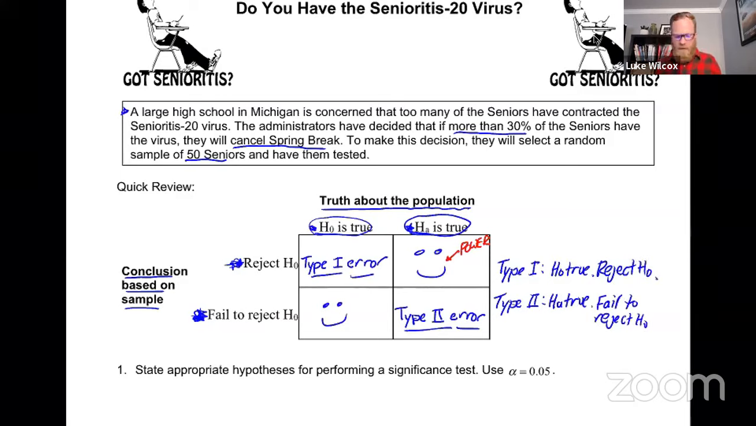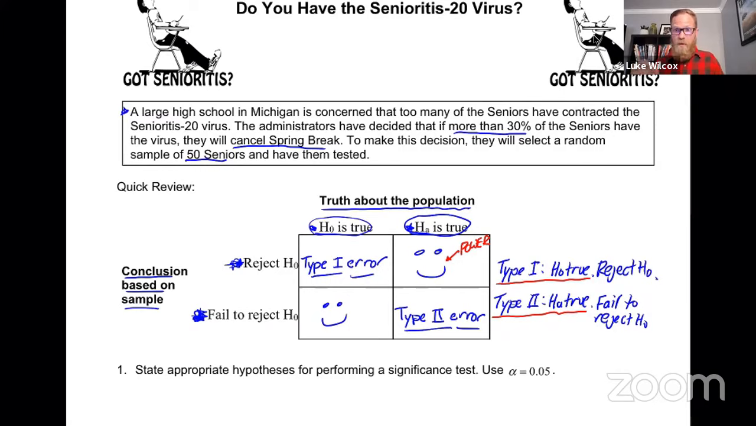Now, how do you remember this? The way that I remember the short definitions is really all you have to know is that a type 1 error means the null is true, and a type 2 error means that the alternative is true. And that's in the same order that we typically write our hypotheses. Null hypothesis first, alternative second.